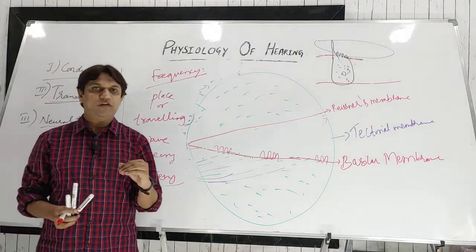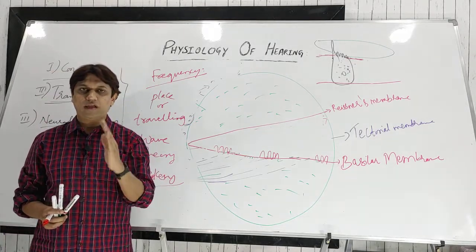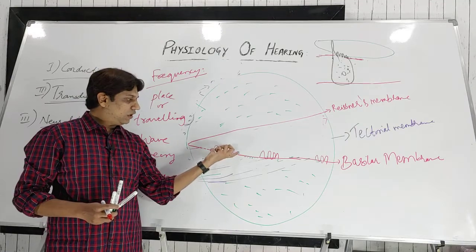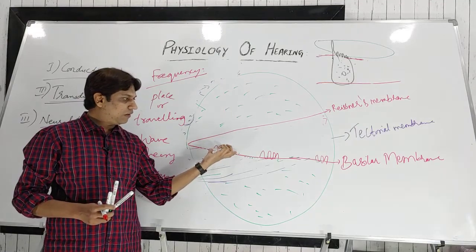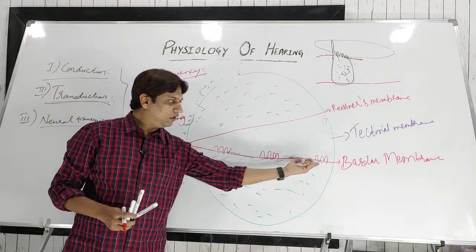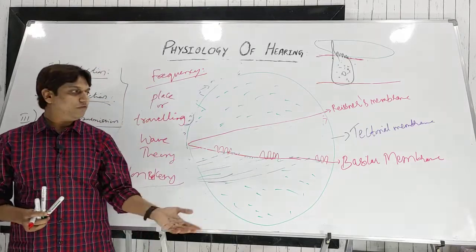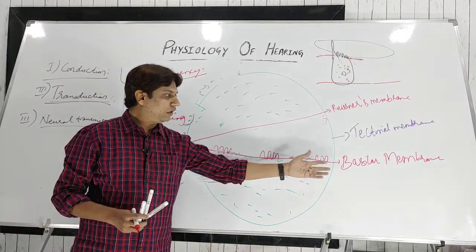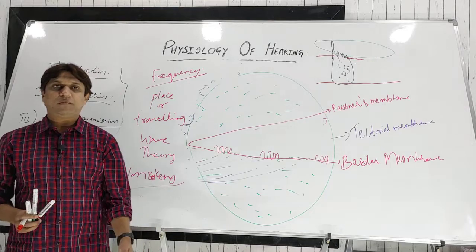So high pitch sounds or higher frequencies cause vibration of the basal part of the basilar membrane, and the low frequencies cause vibration at the apical part of the basilar membrane.